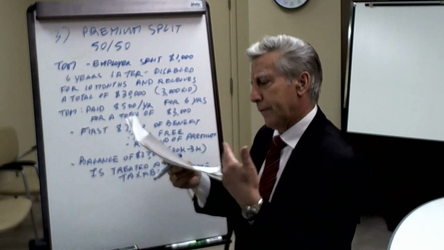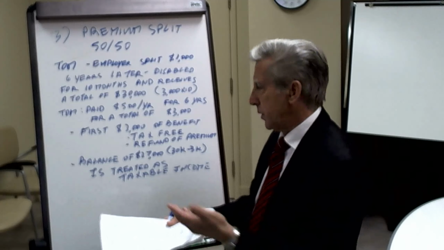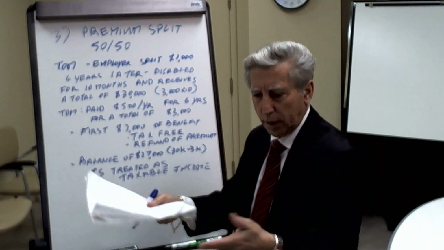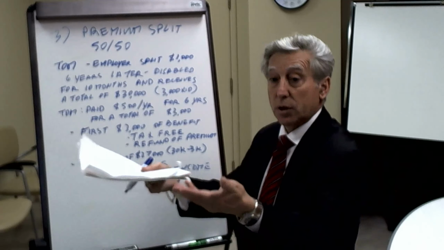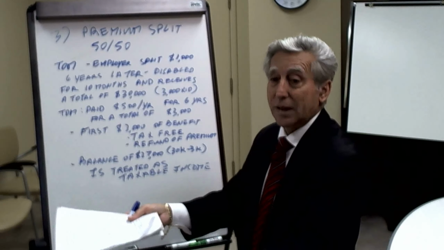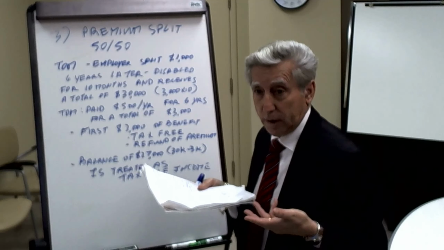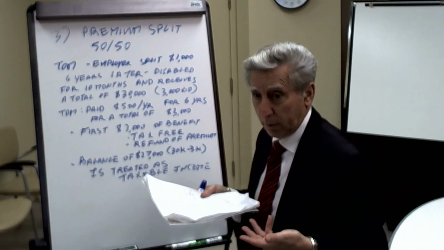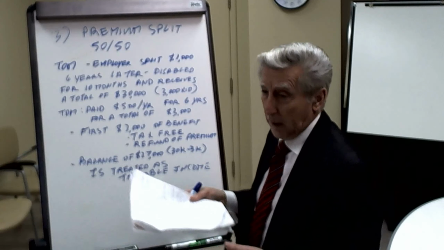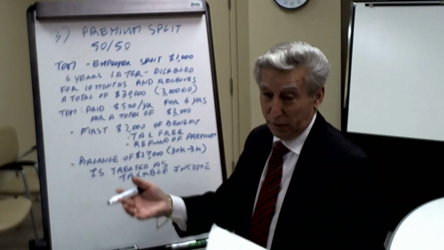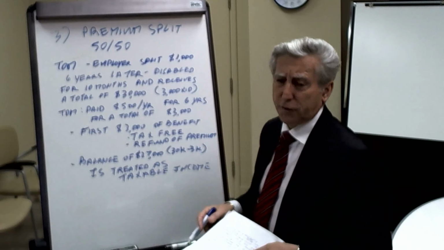In other words, whatever Tom pays in, in this case $3,000, he's going to get that money back. So therefore, it's a refund of premium. Basically, that's how it's treated. Because it is a return of his own money, obviously it's going to be tax-free.